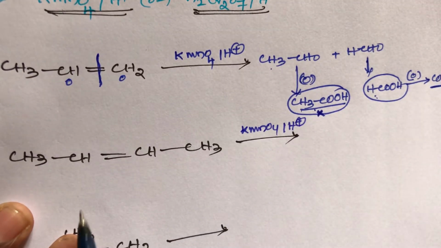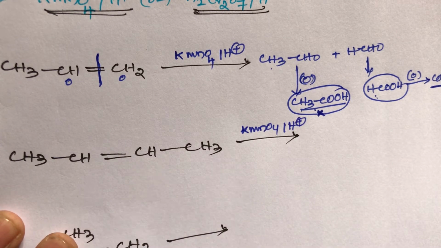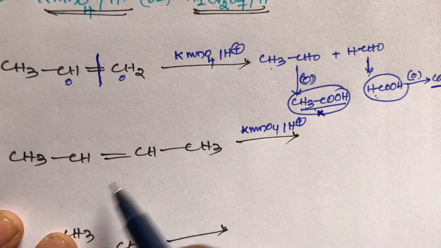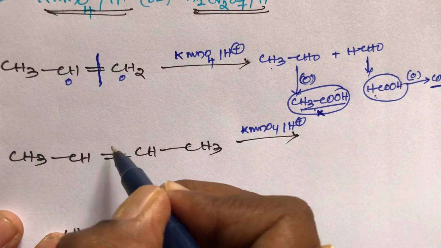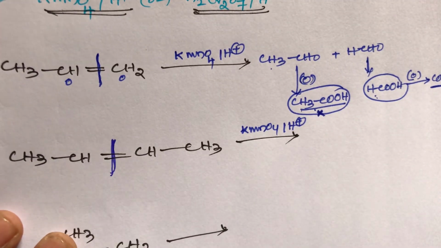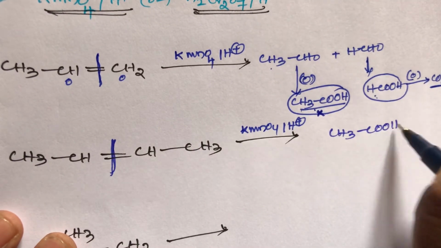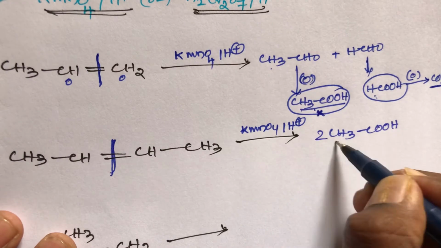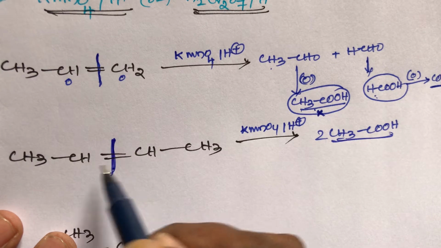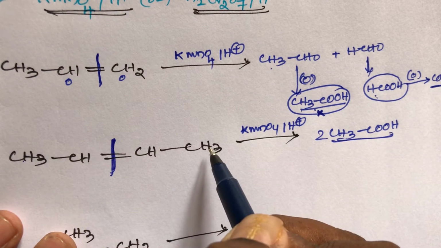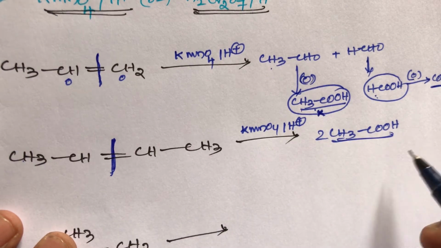take the symmetrical alkene CH3CH double bond CHCH3. On oxidation with KMnO4 in the presence of acidic hydrogen, simply remember students, bond cleavage occurs to give the same type of product, CH3COOH. I am writing the final product, 2 moles of acetic acid will be formed. That means these both are equal, symmetrical. Cut this bond: CH3CH is there on the left-hand side, and on the right-hand side also the same thing, CH3CH. So the first step is aldehyde formation, after that again oxidation to give acid.